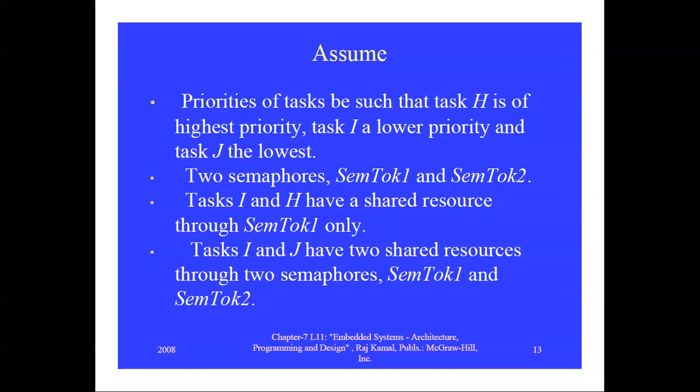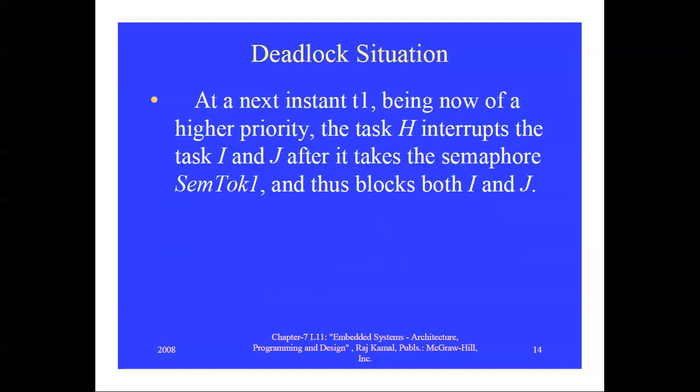So tasks H, I, J. H and I are only sharing the resource semtalk1, which is a semaphore. Tasks I and J have two shared resources through two semaphores, semtalk1 and semtalk2. So H and I have only semtalk1, and I and J have semtalk1 and semtalk2.